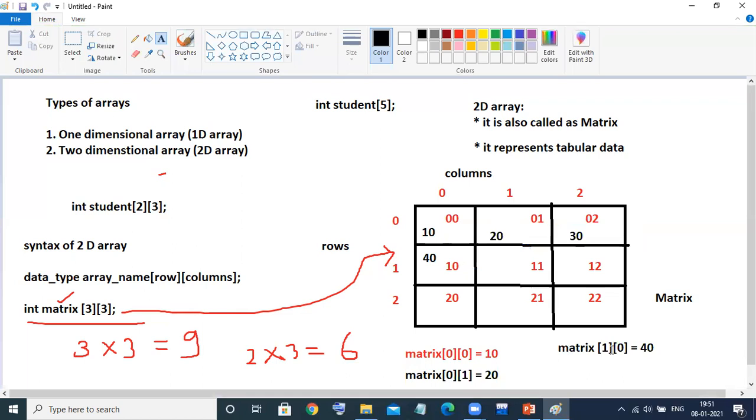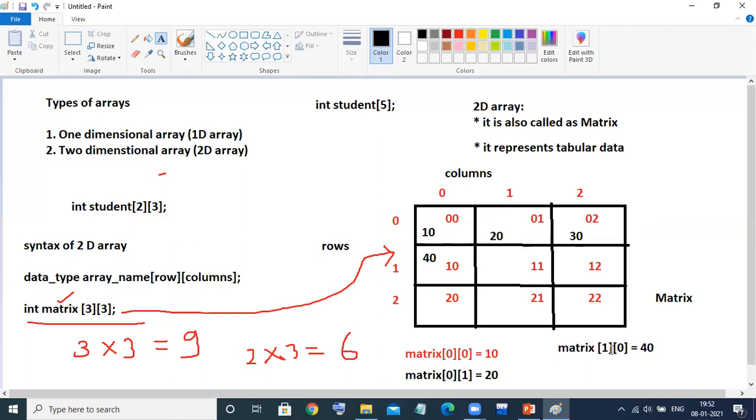The values are going to be stored in this manner only in a two-dimensional array. So whenever we refer to a two-dimensional array, always remember that we are dealing with data represented in tabular or matrix format.